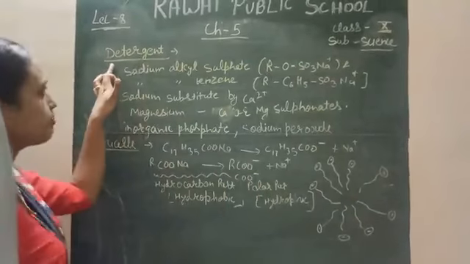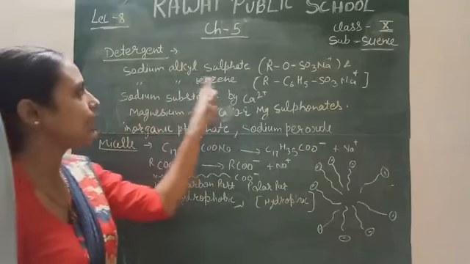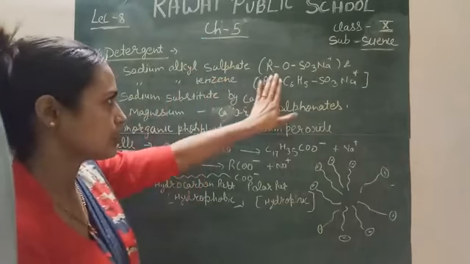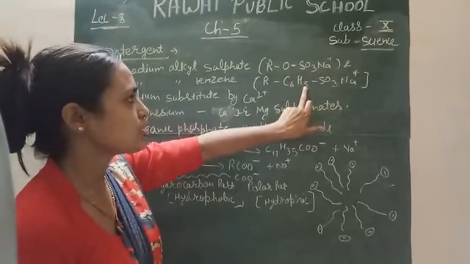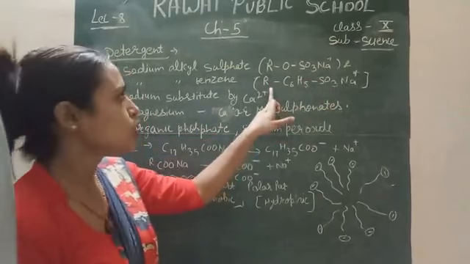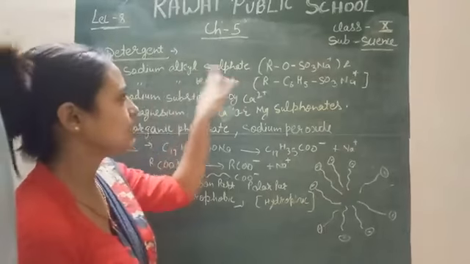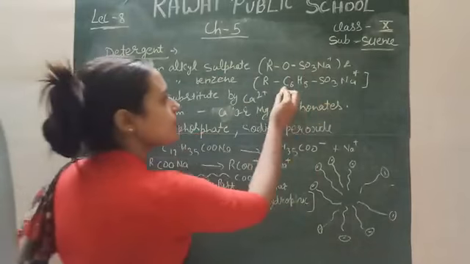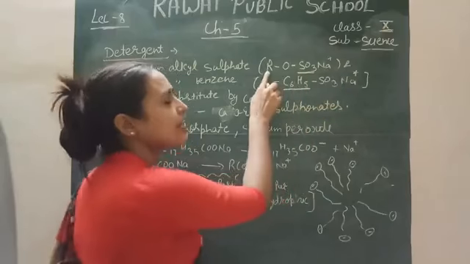Detergents are generally made up of sodium alkyl sulfate or sodium alkyl benzene sulfonate. These are the two methods for the formation of detergent. They are formed with the help of sulfate and with the help of benzene, with the sodium ion and alkyl.